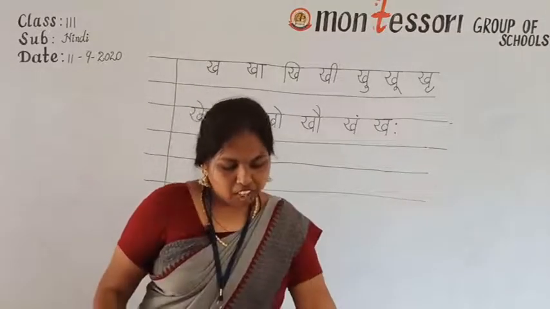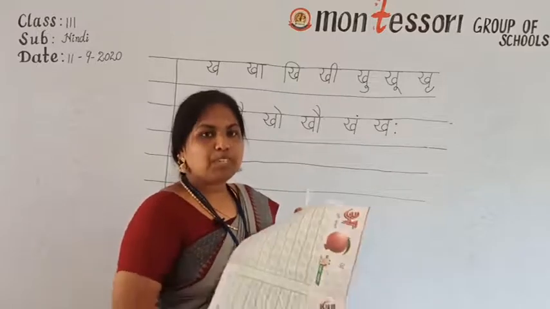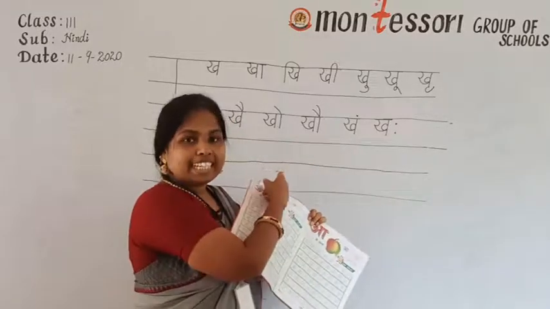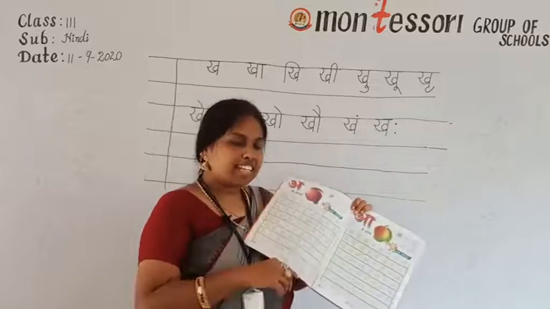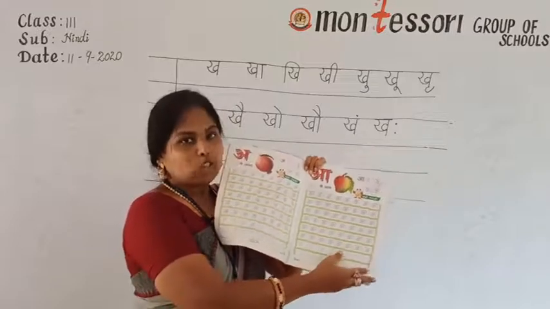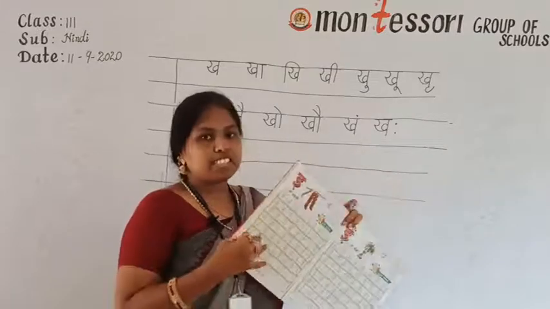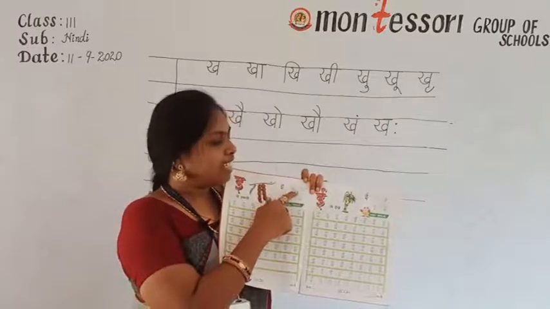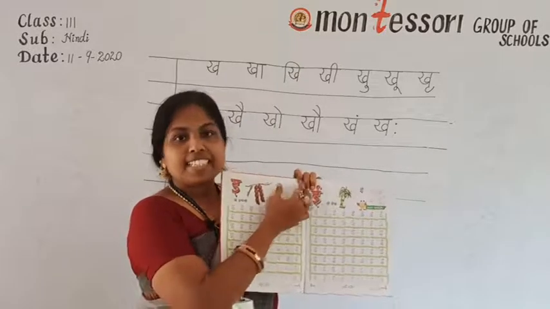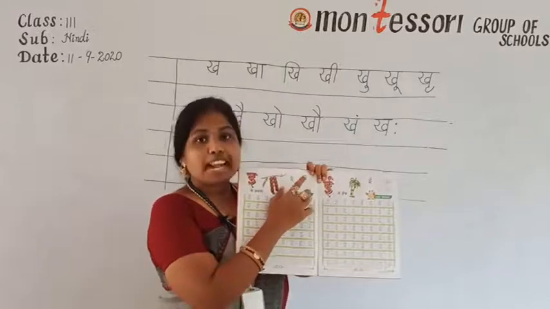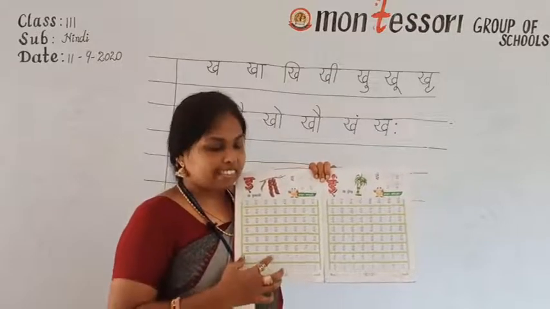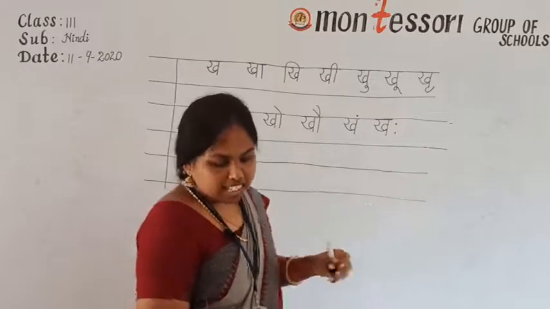Now you have to write a printed copy as in the previous class. Take out your printed copy after this. If you have any doubt related to this, you have to see this video again and again. Okay children, now see here, printed copy second page over and third page over. Now next page is the fourth page. Here it is already written how you have to start the letter and how you have to end the letter. Starting and ending is given in the first columns. You must write this one. First fill this one, compulsory. Then only you will know how to write all these dotted letters. Write this page and post it to your concerned class teacher group.